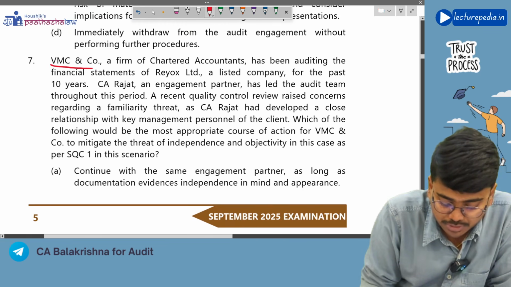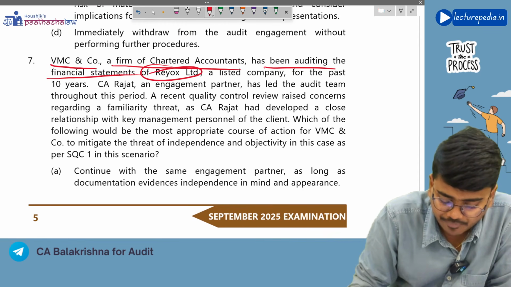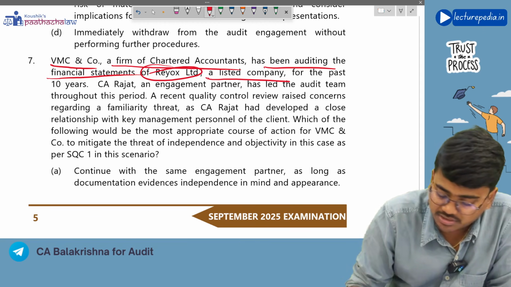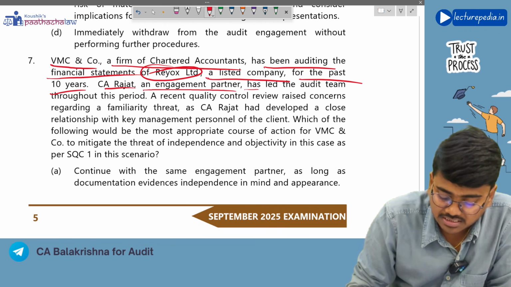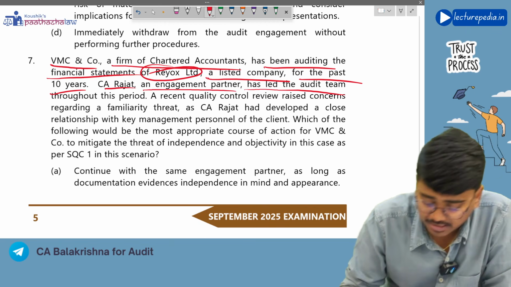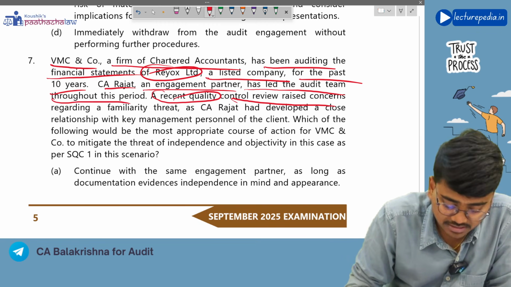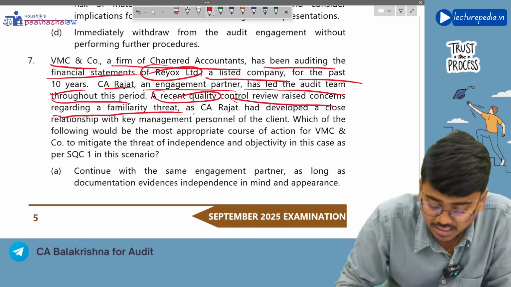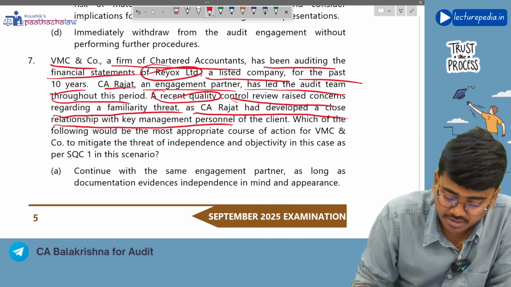Next, VMC and Co, a firm of chartered accountants, has been auditing the financial statements of Reox Limited, a listed company, for the past 10 years. CA Rajat, an engagement partner, has led the audit team throughout this period. A recent quality control review raised concerns regarding the familiarity threat, as CA Rajat has developed a close relationship with key management personnel of the client.